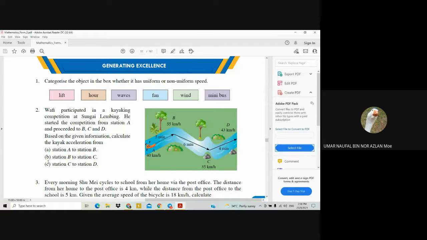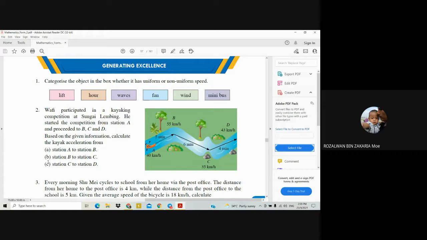Teacher, 133.33. Okay, thank you, Umar. Okay, let me check the answer. Teacher, I have a different answer. Yeah, Legit, what is your answer? Teacher, my answer is 114.